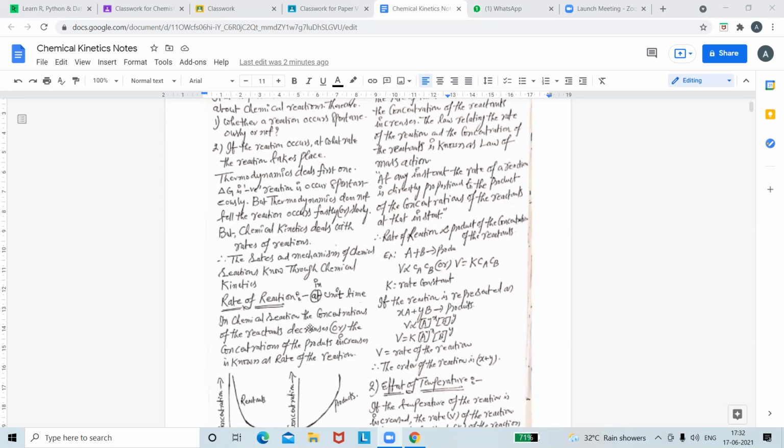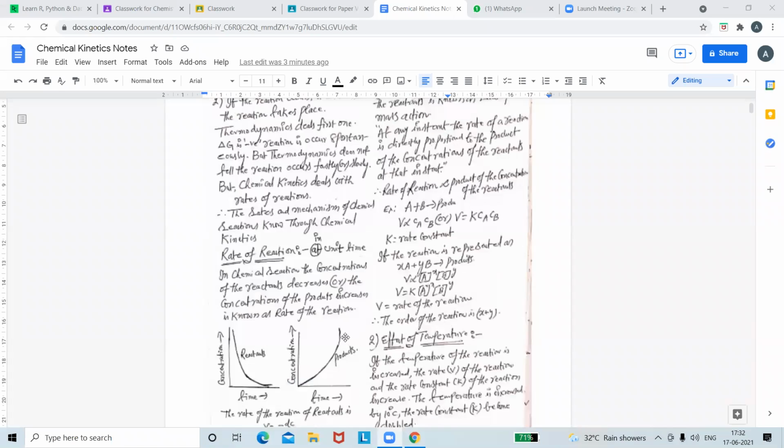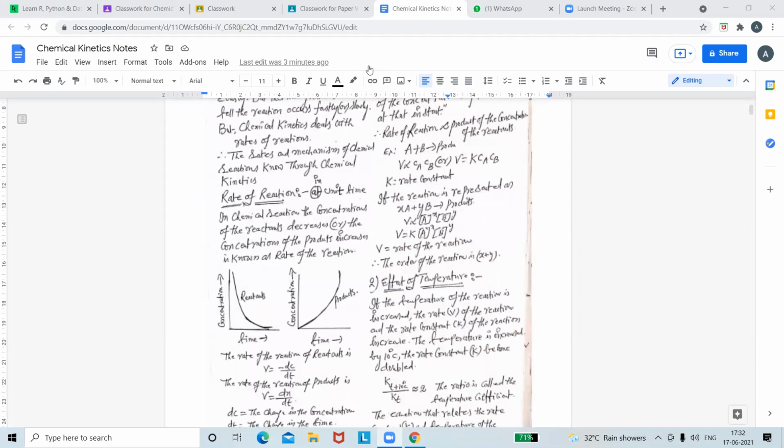In unit time, in a chemical reaction, the concentration of reactants decreases. See here, the concentration of the reactants is decreasing. Can you see this slide? See here, the concentration is decreasing. In this graph, the decrease in the concentration is clearly explained, whereas the concentration of the products increases gradually.